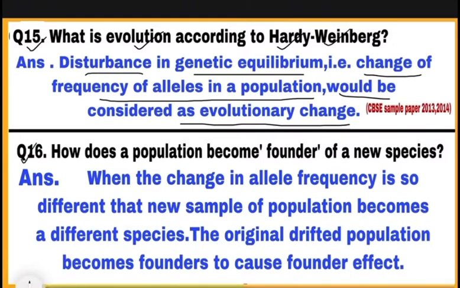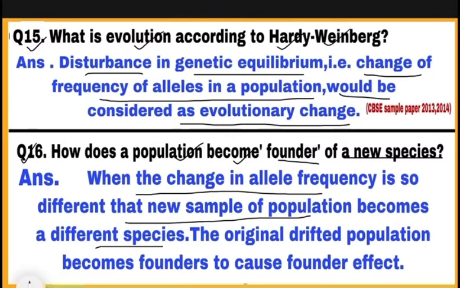Question number 16. How does a population become founder of a new species? अगर एक पॉपुलेशन के कुछ ऑर्गेनिज्म by chance किसी दूसरे एरिया में पहुंच जाते हैं और वहां एक न्यू पॉपुलेशन क्रिएट कर देते हैं with few changes, and when the change in allele frequency is so different that new sample of population becomes a different species, then the original drifted population becomes founders and the effect is called as founders effect.